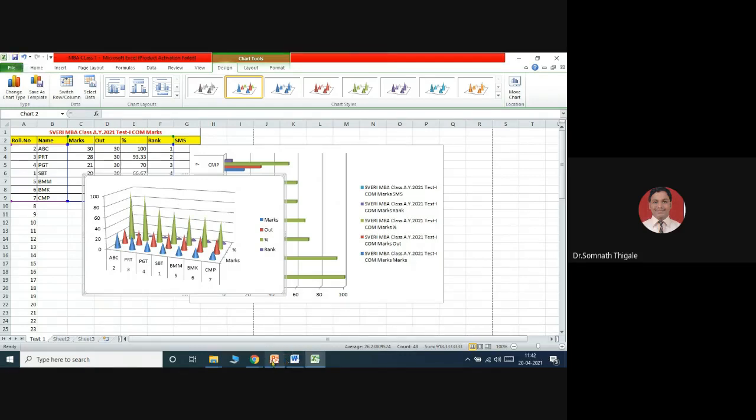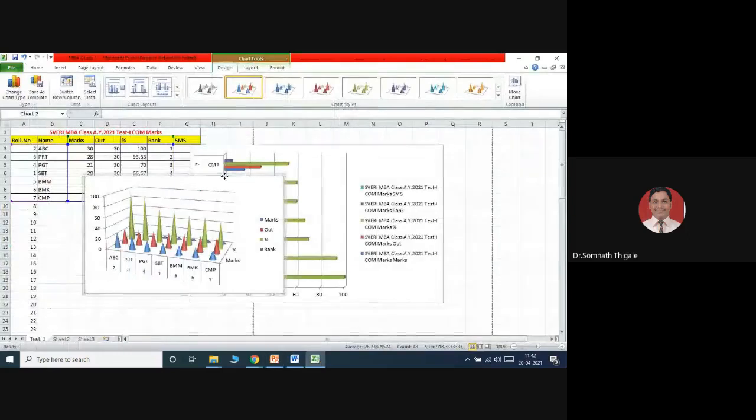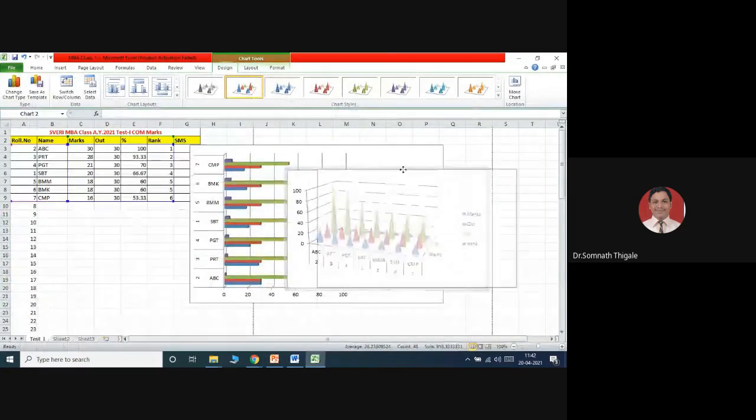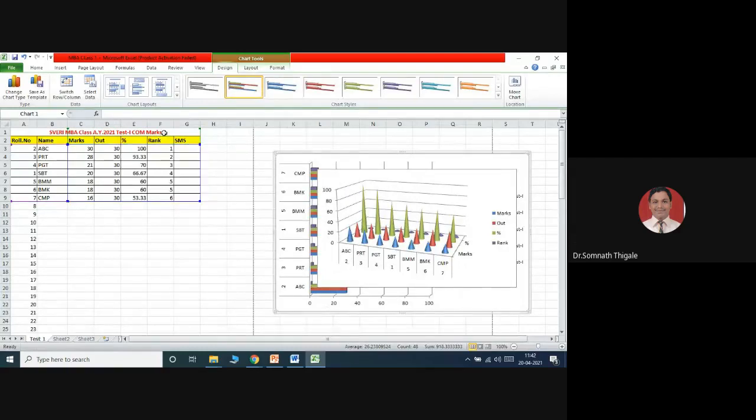So this kind of options you are getting. It allows the design of professional-looking charts, 3D effects, shadowing, transparency, etc. Then data can be filtered and sorted, which I have shown you. I've shown you filters, just like a ranking.